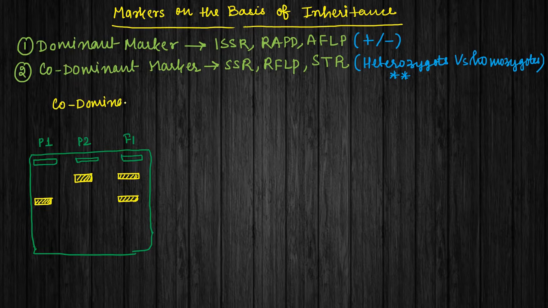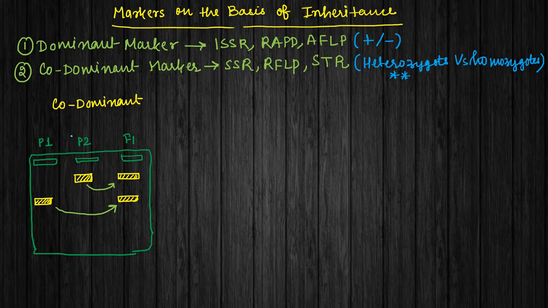Co means together. So this is a codominant marker because the F1 generation, the child, is getting the marker from P2 and P1 both. So both are equally dominant, that means they are co-dominant. That is why we have taken the examples SSR, RFLP and STR. All these markers are mainly co-dominant in nature. That means they transfer to the next generation in this manner.